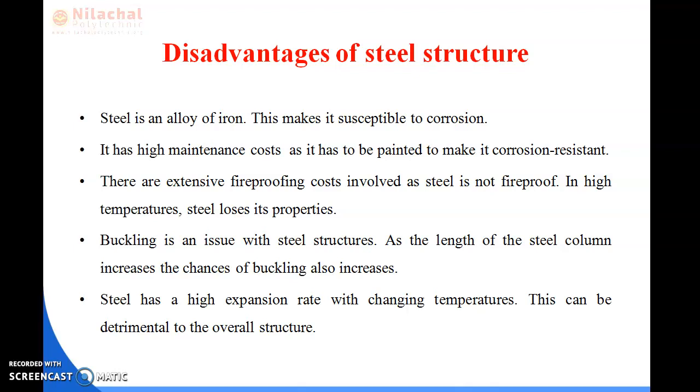So next one is, steel has a high expansion rate with changing temperature. This can be detrimental to the overall structure. That means for any kind of structure we need to provide a column section, and a column section has a long span, that means a long length.